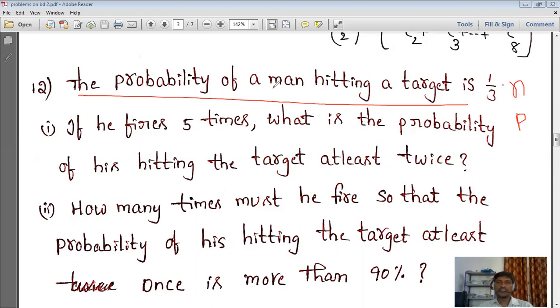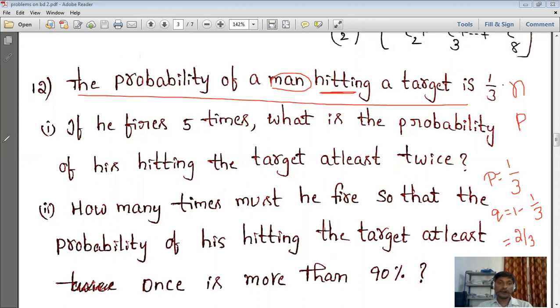In the same way, a person having some target and hitting the target, like shooting. So the probability of hitting is 1 by 3. That is the chance. P is equal to 1 by 3, they give. Simply we can get Q is equal to 1 minus 1 by 3. In other words, not hitting a target. Here we said hitting a target, Q is nothing but the opposite, not hitting a target. Q is equal to 2 by 3. P we know that, Q we know that.